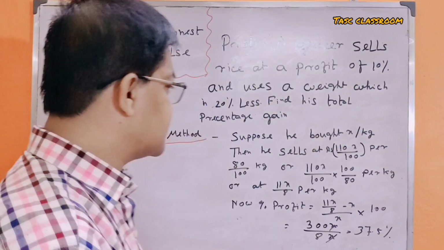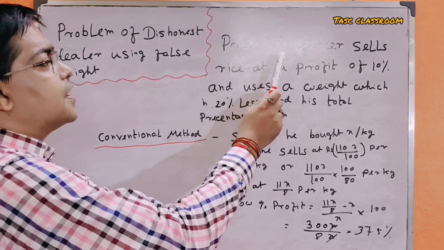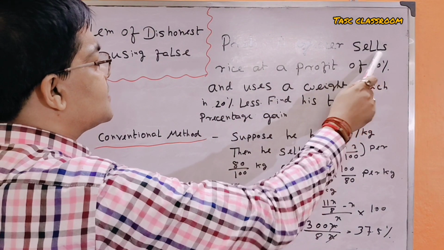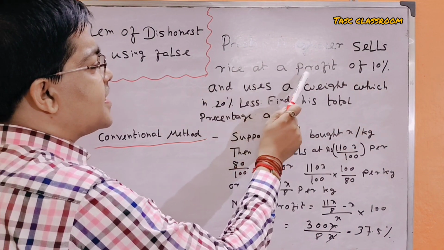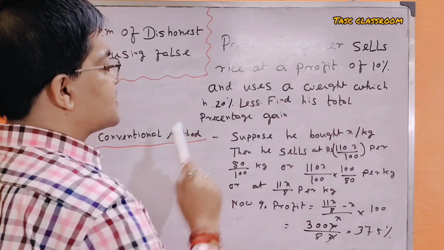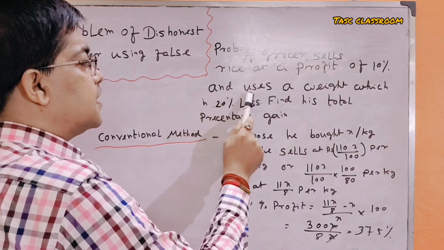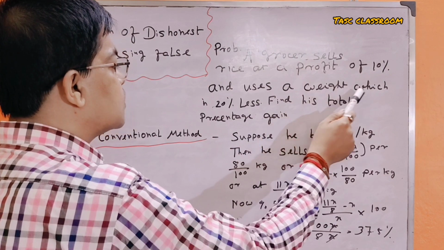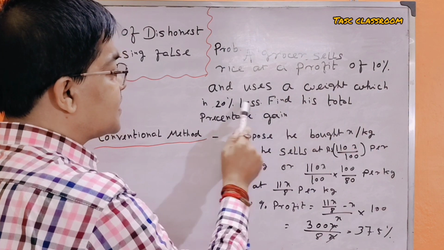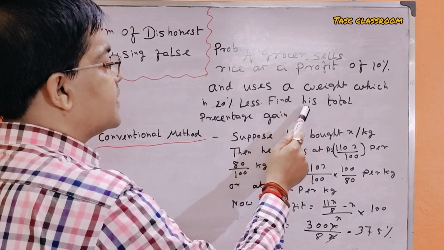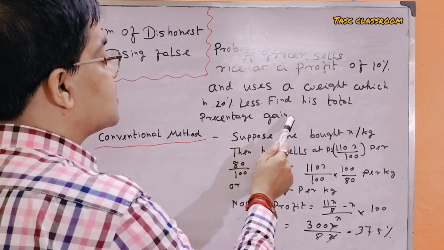Today's problem is: a grocer sells rice at a profit of 10% and uses a weight which is 20% less. Find his total percentage gain.